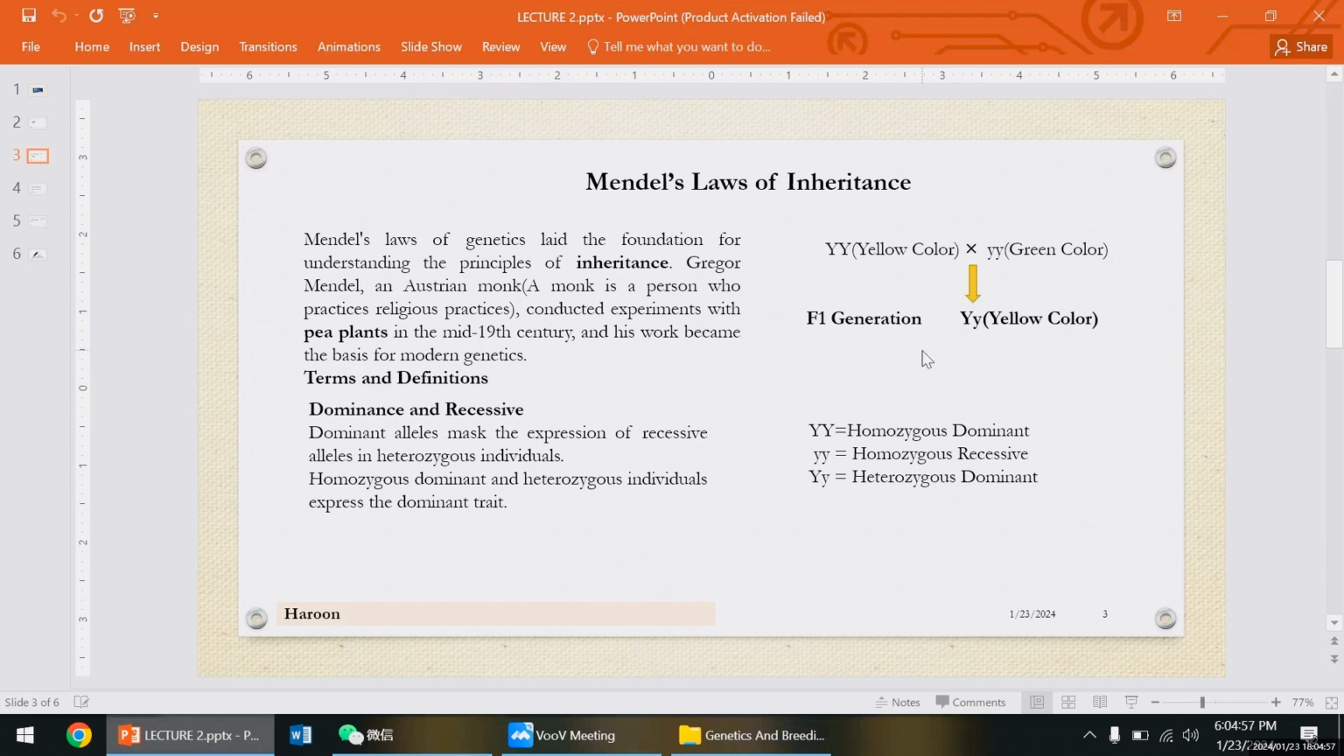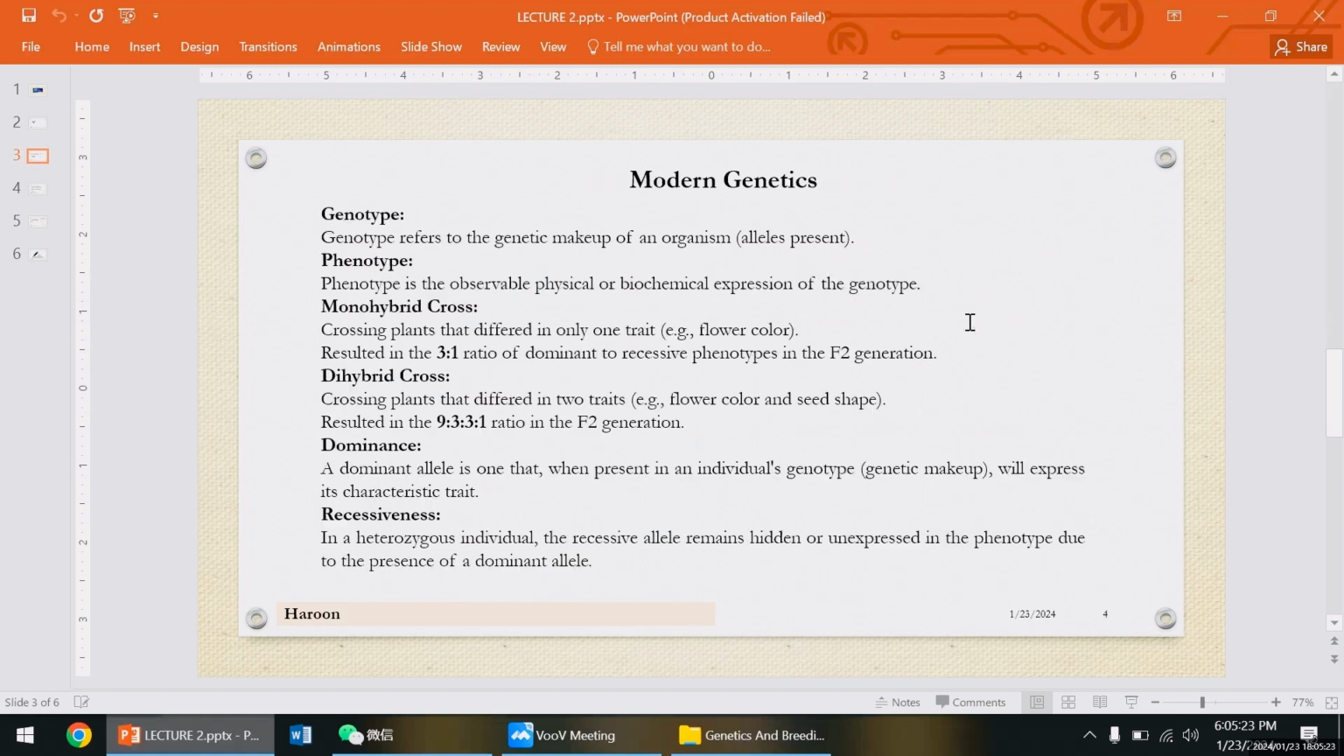So this is heterozygous dominant, this is homozygous dominant, and this is the recessive. The recessive allele has its characteristics masked by the dominant allele. I hope you can understand the concept of dominant and recessive. Now we are going to our next slides.